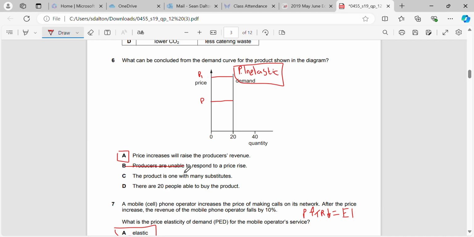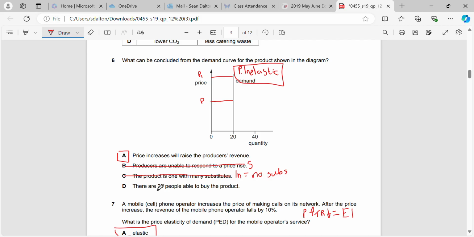Producers are unable to respond to a price rise. That's nothing to do with demand, that is to do with supply, which is not referenced. Product is one with many substitutes. Absolutely not. If it's inelastic, the likelihood is that they would have no substitutes. They're more elastic the more substitutes that they have.